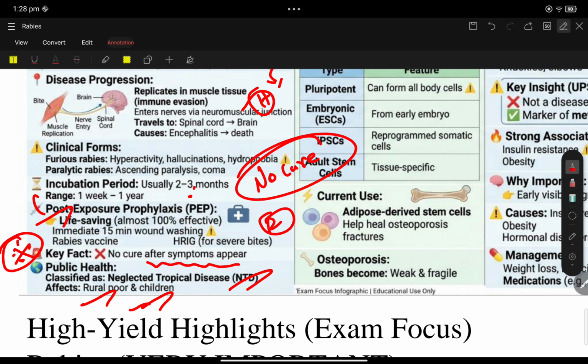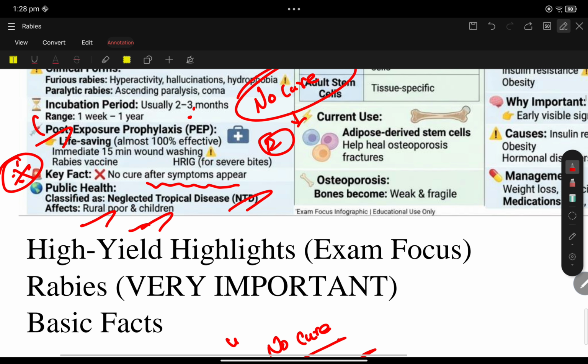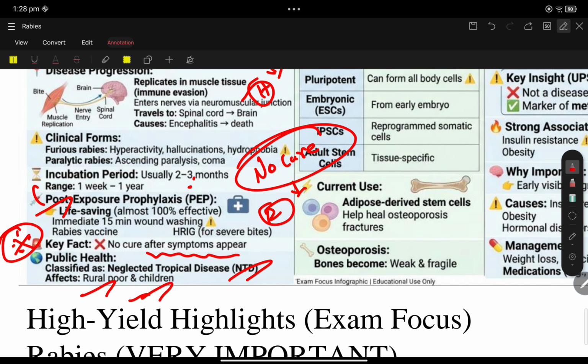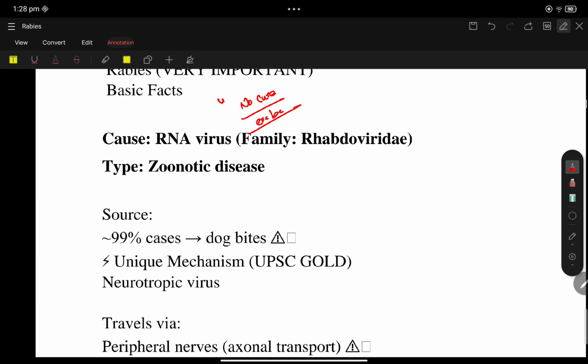So no cure. Yes, once the rabies got exposed and after the symptoms appeared, you can't cure, but you can cure before the symptoms appear. So the UPSC can make a trap. That is not no cure even before symptoms appeared. No. Only after the symptoms appeared, there will be no cure. You can cure before the symptoms start to appear in your body. Okay, so let us recall the points.